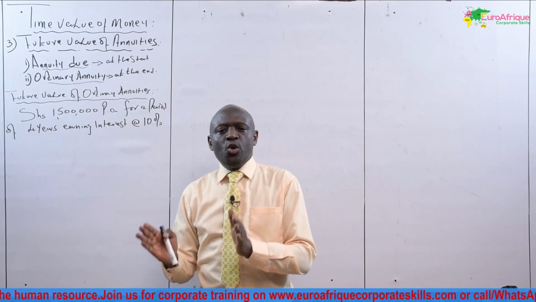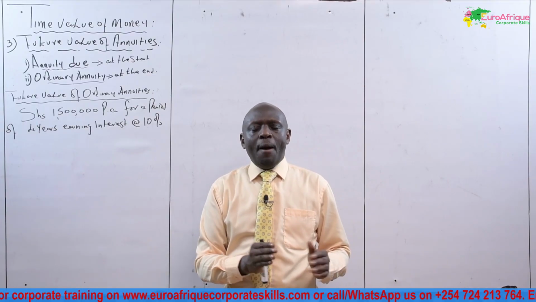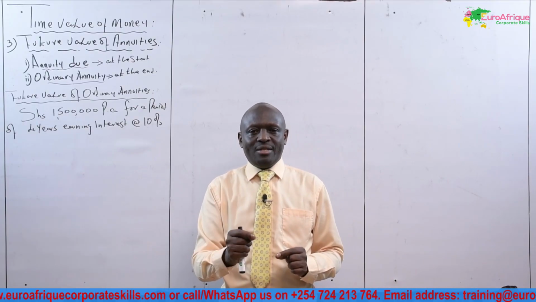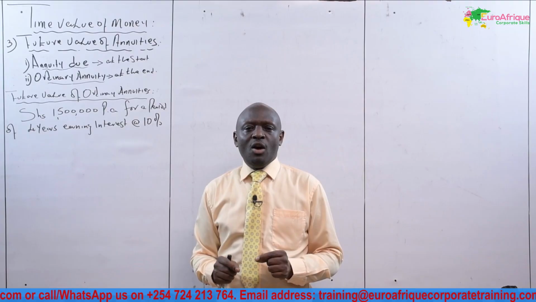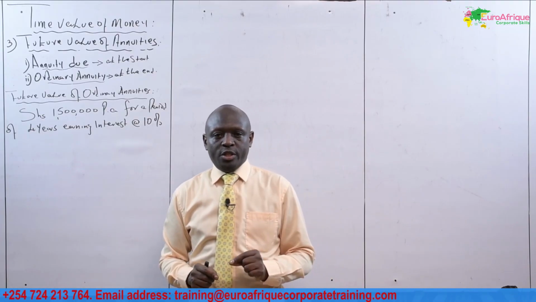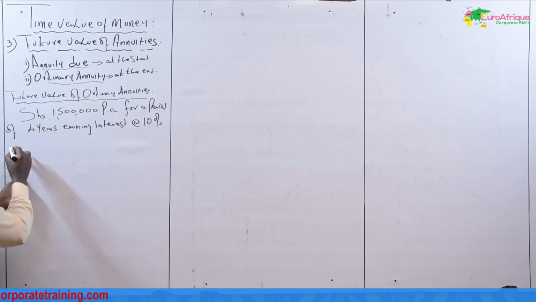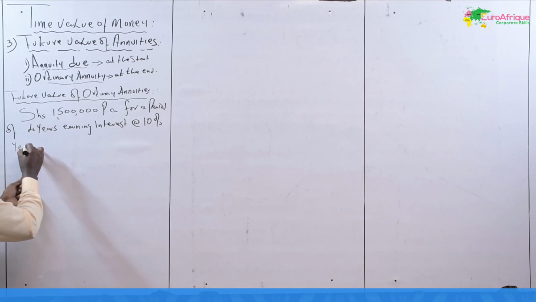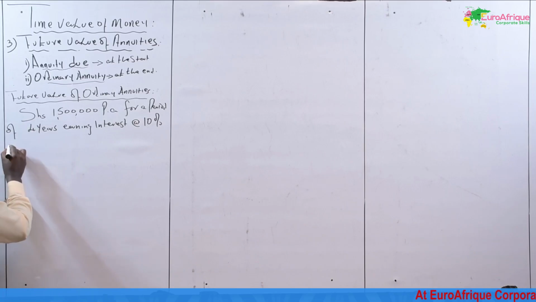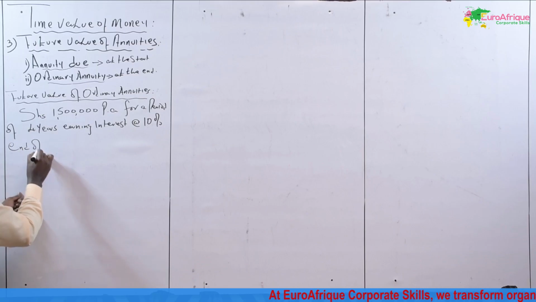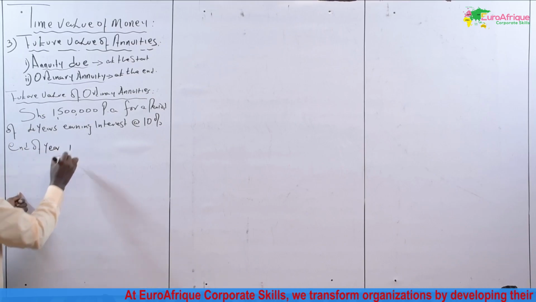It is the cumulative annuities plus the interest from the annuities over the investment period. Let me put it this way. We have here year 1. Let me say it is the end of year 1.